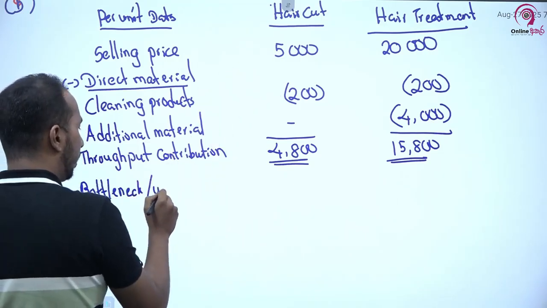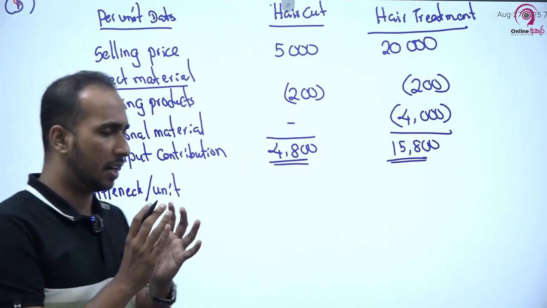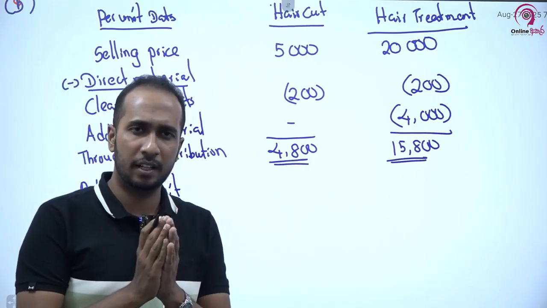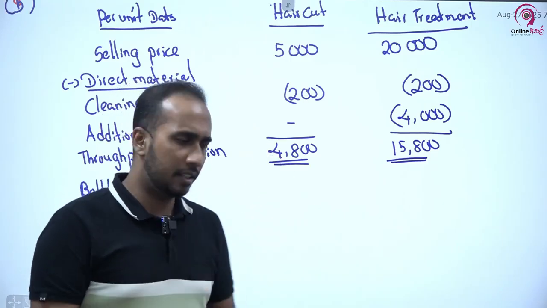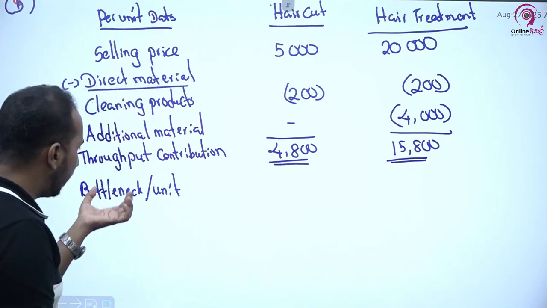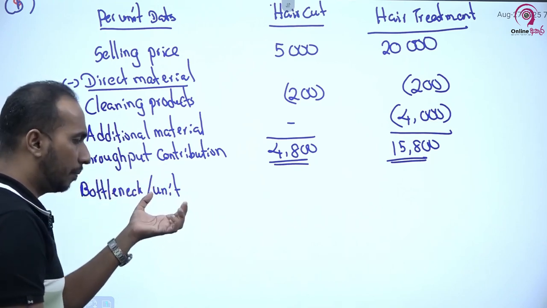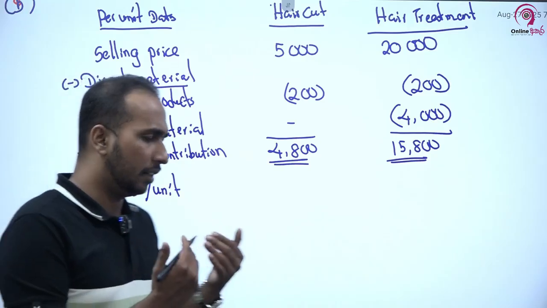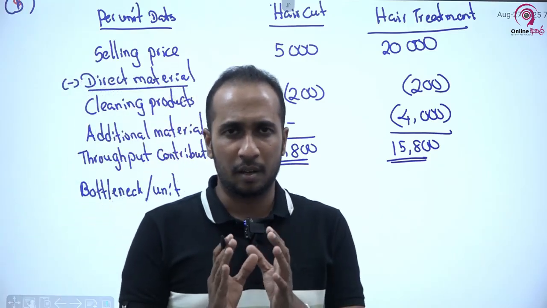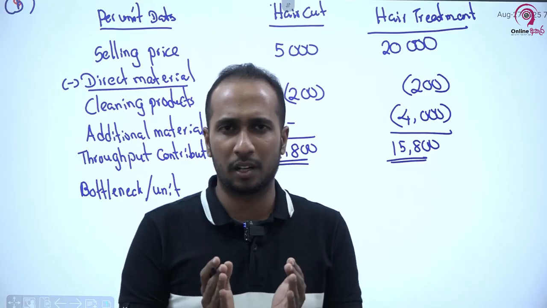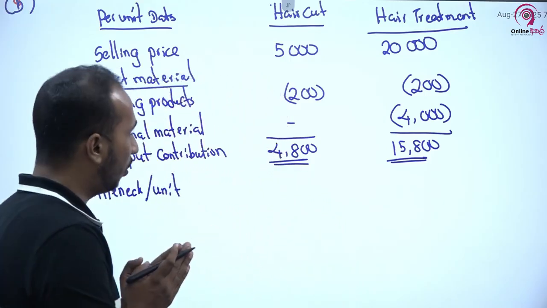Bottleneck per unit. ඒ කියන්නේ මේ දැන් example එකක් විදිහට hair cut එකක් කරන්න senior designers ලගේ time එක කොච්චර යනවද? hair treatment එකක් කරන්න hair designers ලගේ time එක කොච්චර යනවද? ඒක තමයි bottleneck requirement per unit. This is the bottleneck requirement per unit. I wrote it in general, but usually you have to take whatever the given bottleneck requirement in your examination. දැන් මෙතන senior designers ලගේ time එක තමයි bottleneck එක.